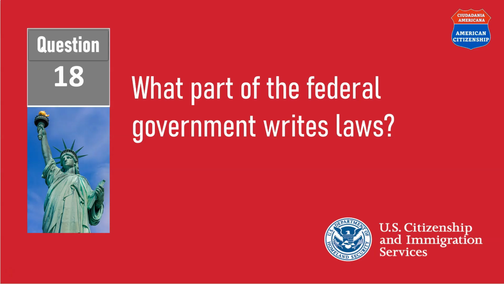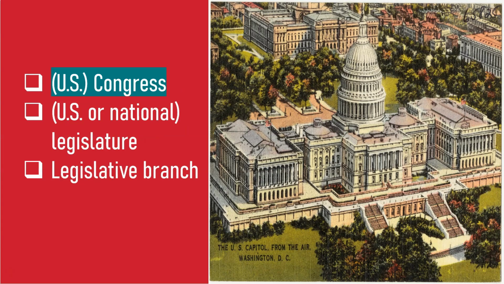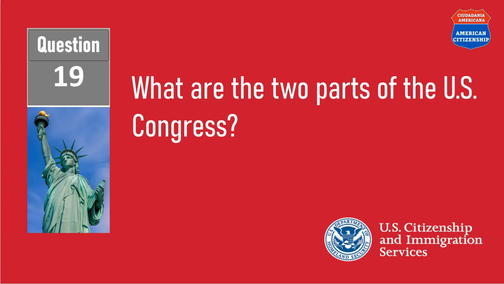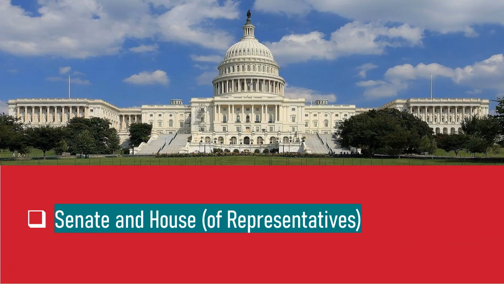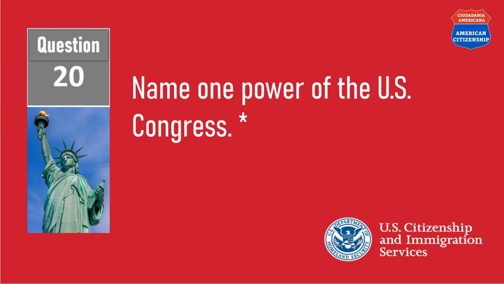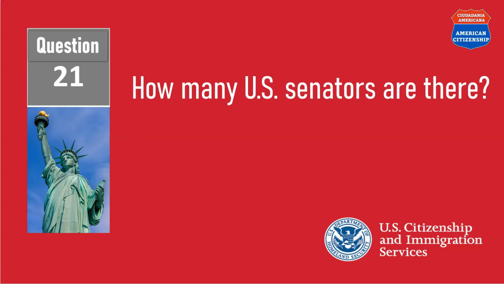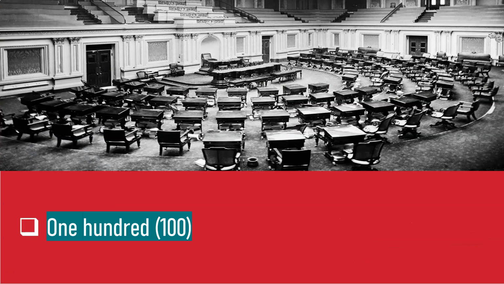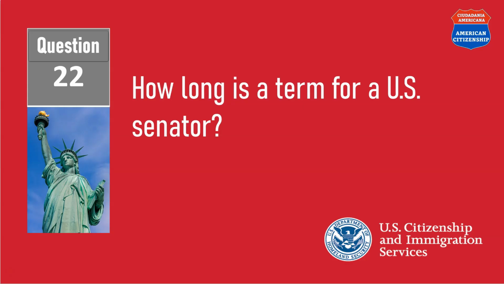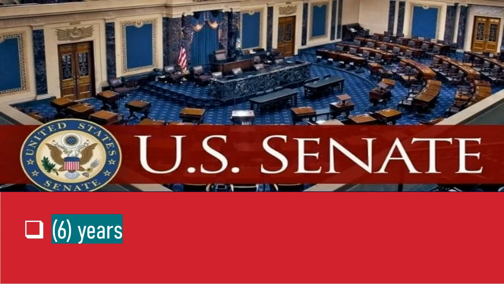What part of the federal government writes laws? The U.S. Congress. What are the two parts of the U.S. Congress? The Senate and the House of Representatives. Name one power of the U.S. Congress. Writes laws. How many U.S. senators are there? 100 senators. How long is a term for a U.S. senator? 6 years.